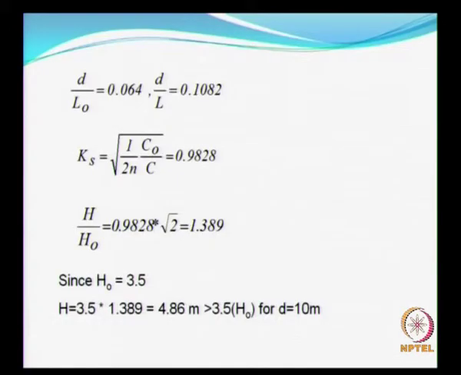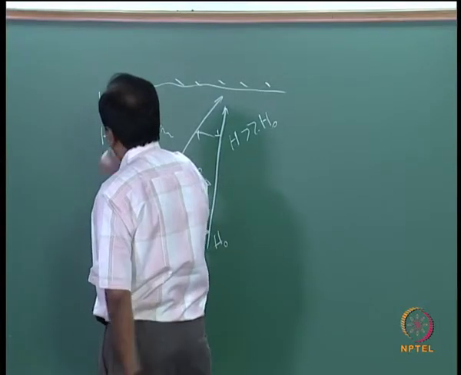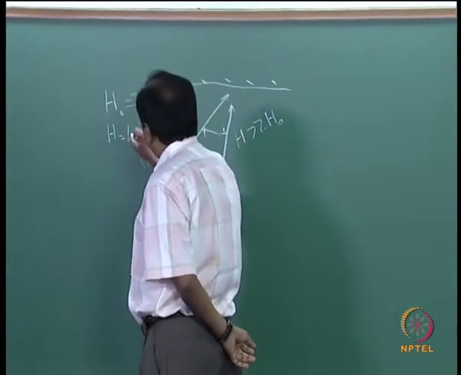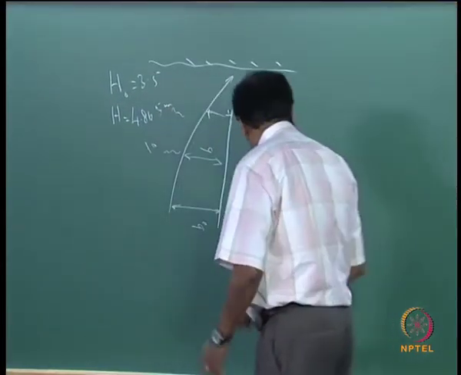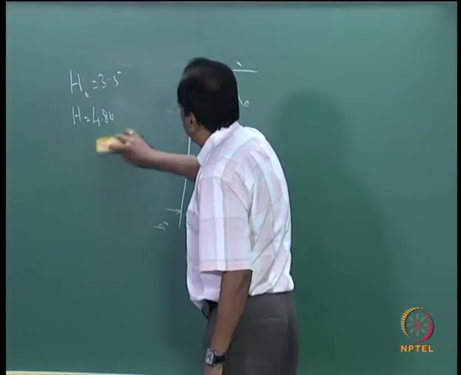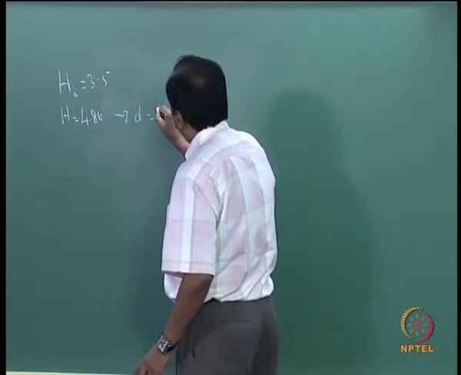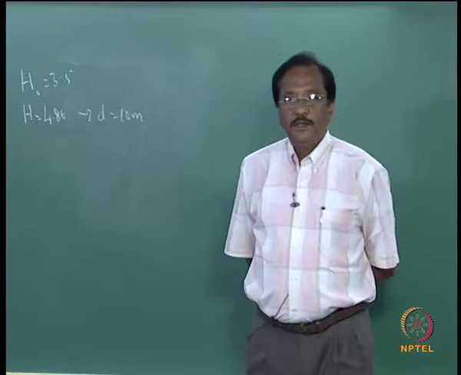What is the wave height now in 10 meters water depth? It is 4.86 meters. So you have H naught as 3.5 meters. Now H is equal to 4.86 meters in a water depth of how much? In a water depth of 10 meters. Is that clear?